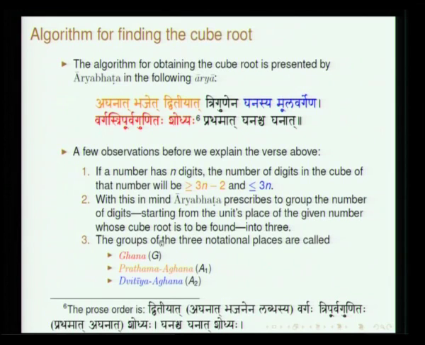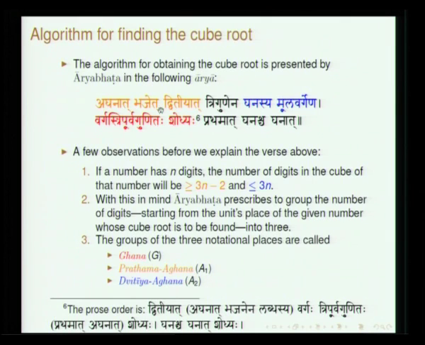There he called them varga and avarga. Here he uses 3 terms: ghana, prathama aghana and dvitiya aghana. Okay. So, these are the names that he uses.